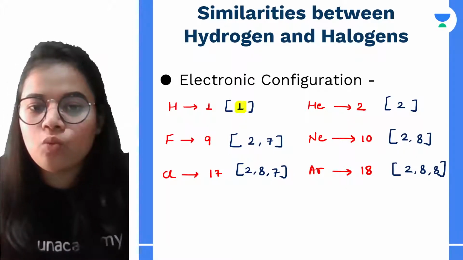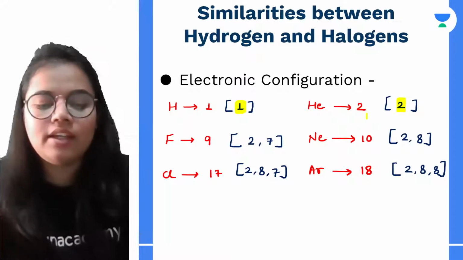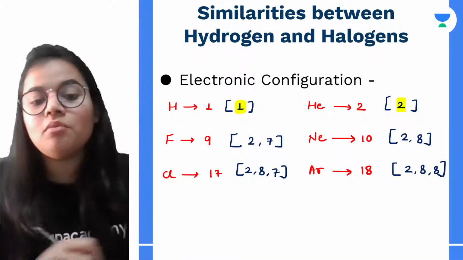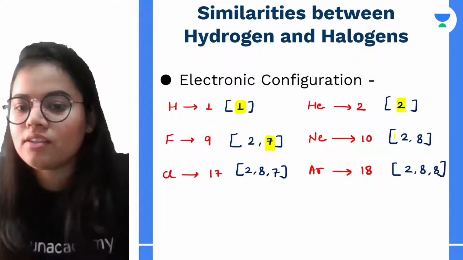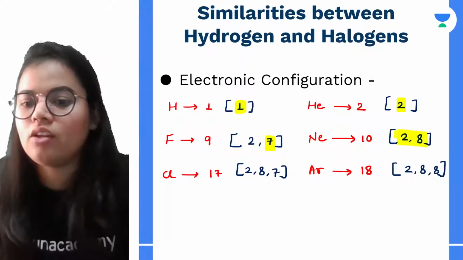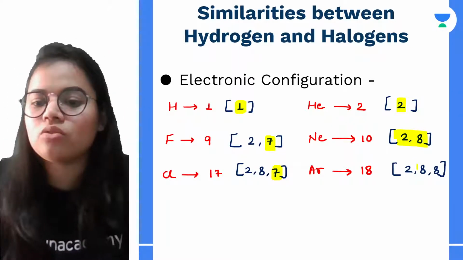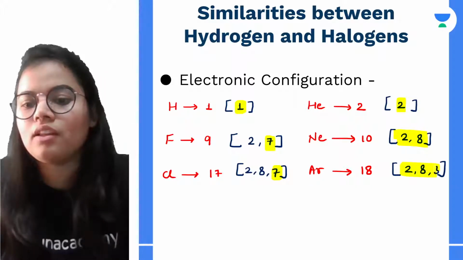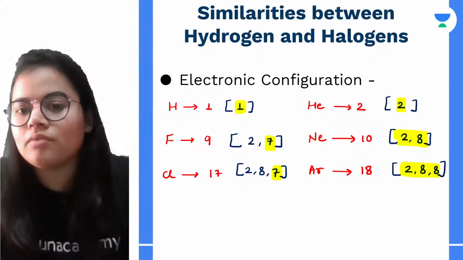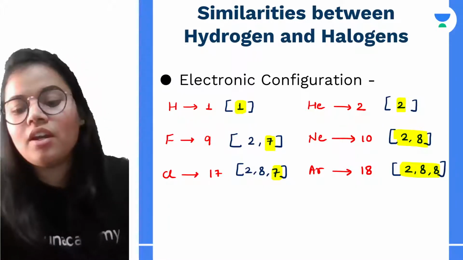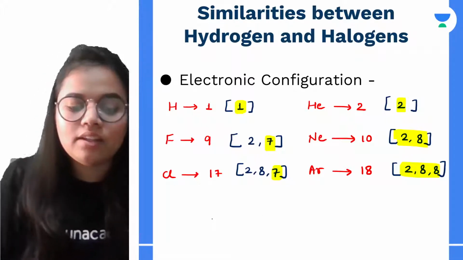Hydrogen has 1 electron less than the nearest noble gas, that is helium. Similarly, fluorine has 1 electron less than the nearest noble gas, that is neon. Chlorine also, the same thing, 1 electron less than the nearest noble gas. So all the halogens and hydrogen have 1 electron less than the nearest noble gas.